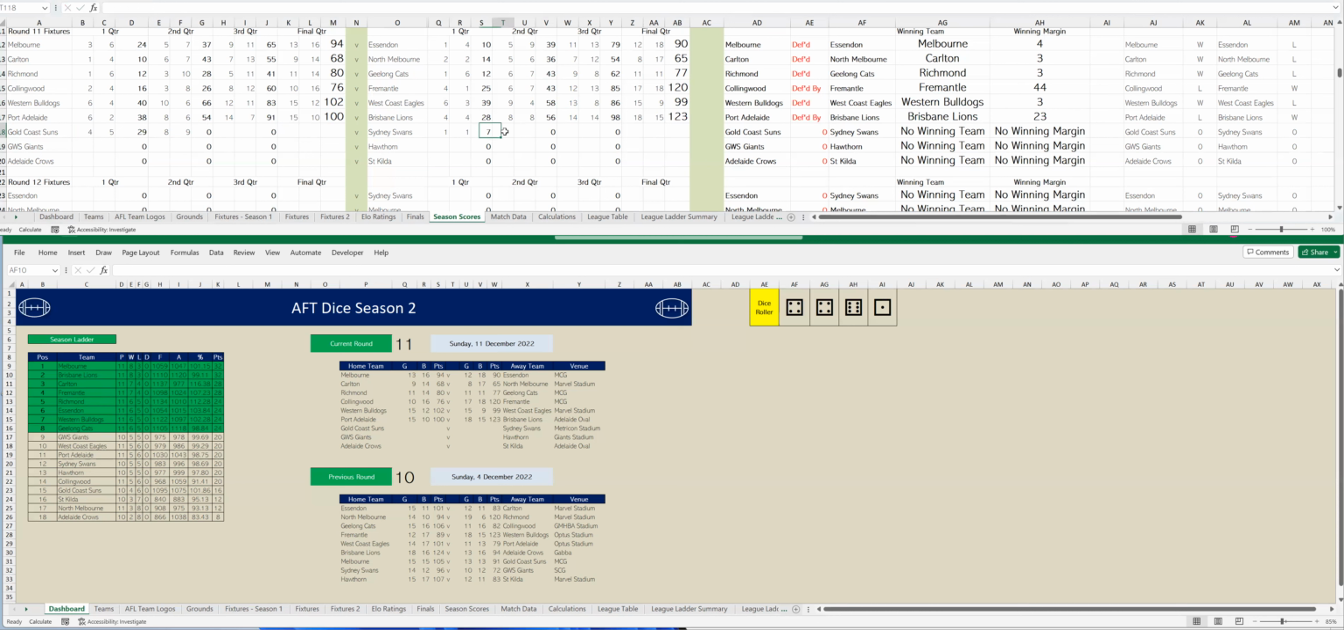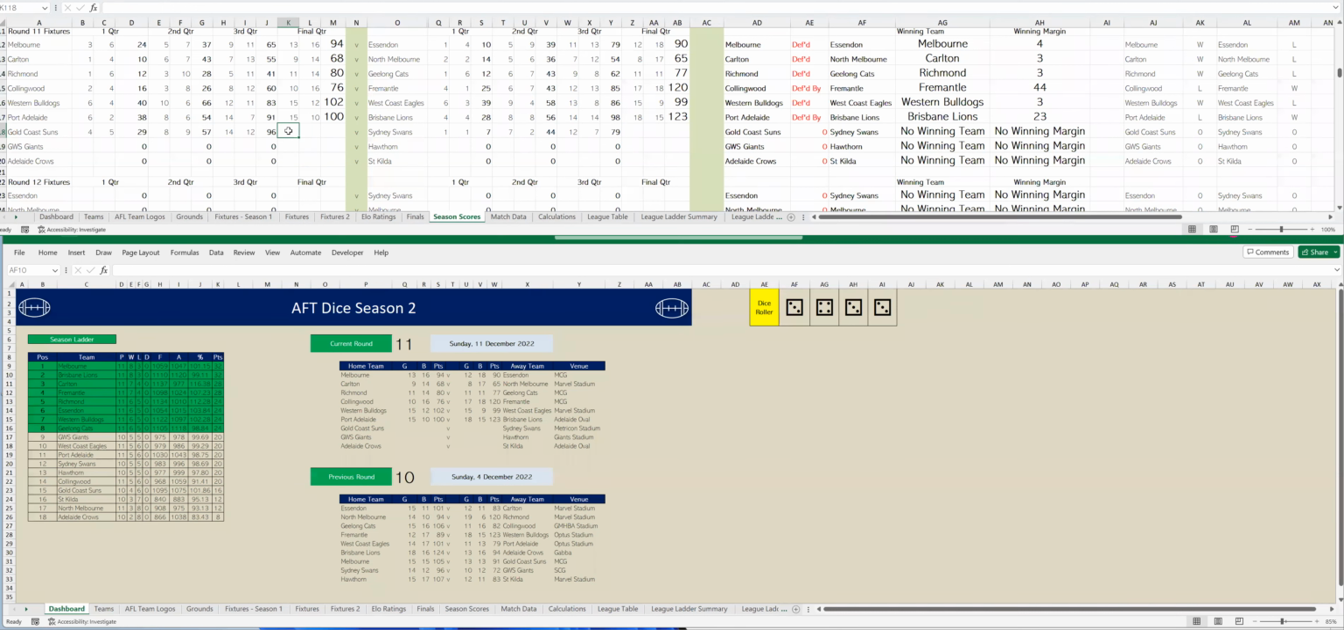To Sydney 6 goals 1. So that's 7 goals 2. And at half time, Gold Coast are leading by 13 points. Let's go to the third quarter. And Gold Coast kicks 6 goals 3. It's 14 goals 12. To Sydney 5 goals 5. So that's 12 goals 7. And at 3-quarter time, Gold Coast are leading by 17 points. Let's go to the last quarter.